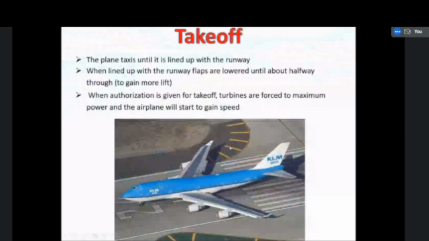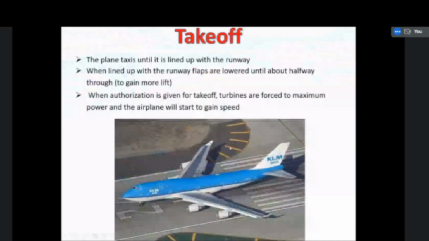So more lift is produced during the takeoff. So during the takeoff condition, the flaps and also elevators are used to provide the lift, and also the engine is forced to provide more power. So the aircraft will take off.